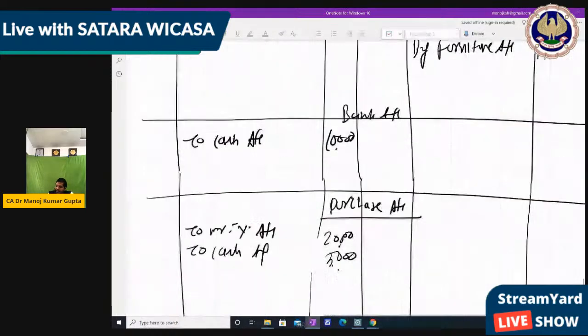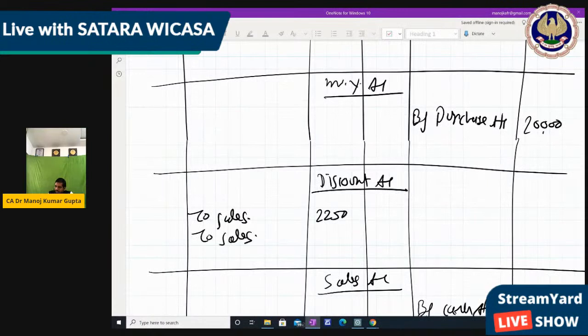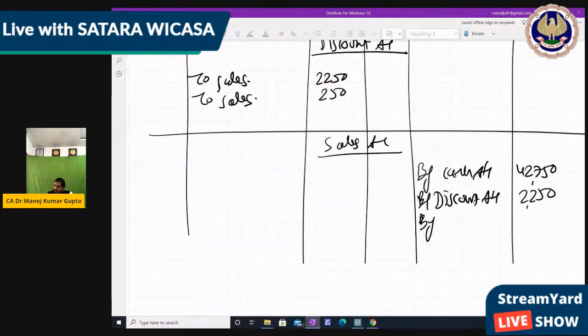In discount account we write debit side to sales 250, and in sales account we write credit side by cash 4,750 and by discount 250, right?